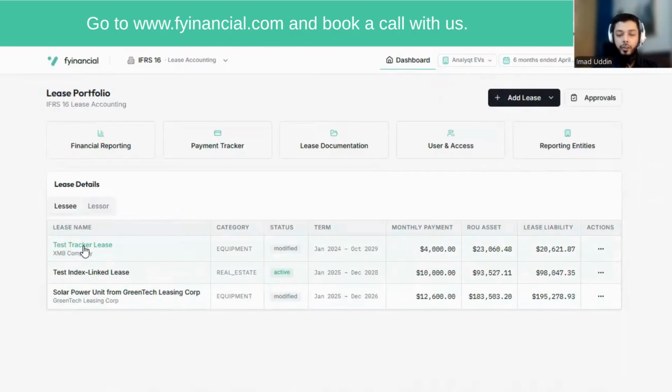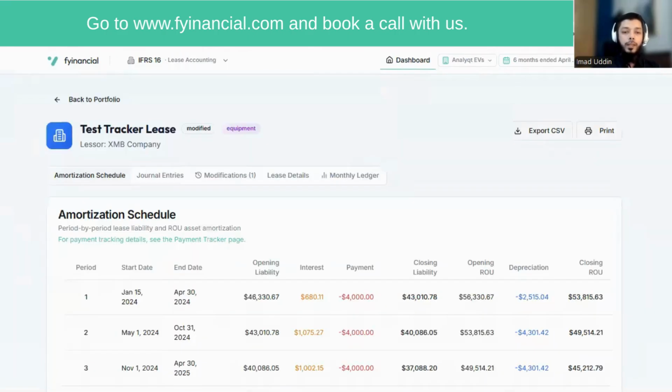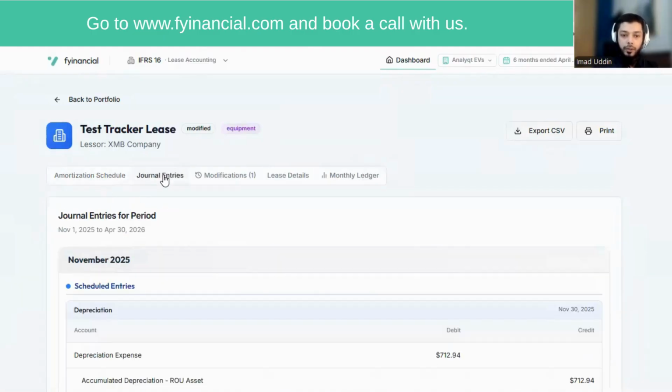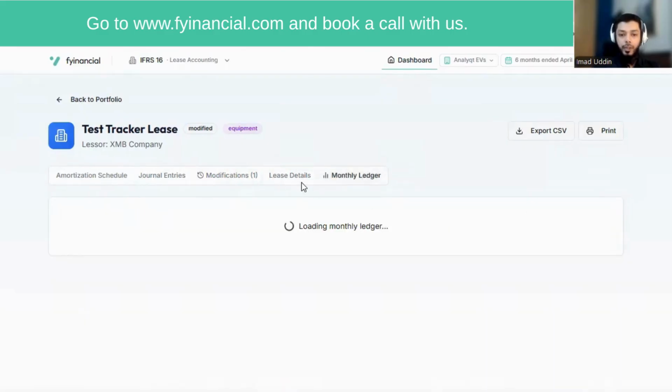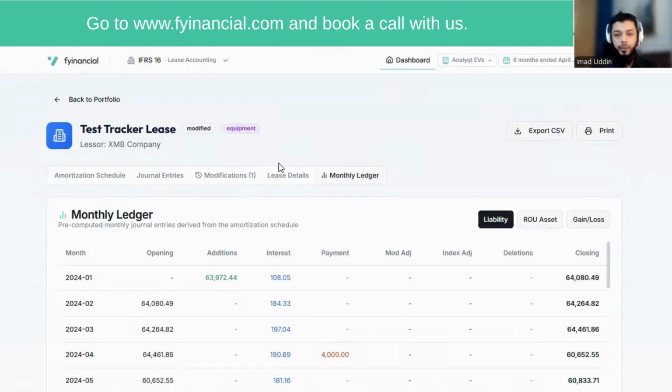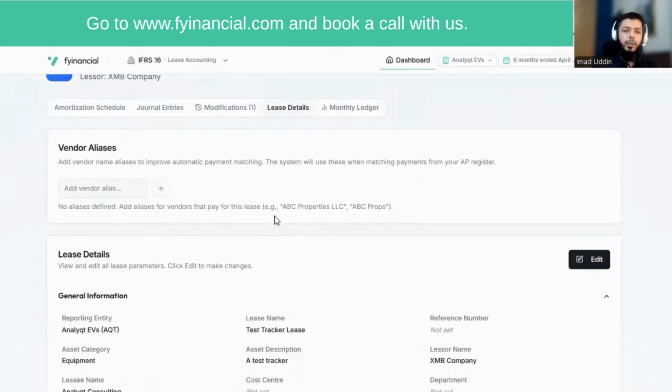We have some test leases here just to test all the edge cases that could possibly exist. We can see there is an amortization schedule. We can see there's a journal entries section. There's a modification section which we will come to in a bit. We have a lease details section, and we have a monthly ledger section or monthly movement section. Let me show you the lease details page.